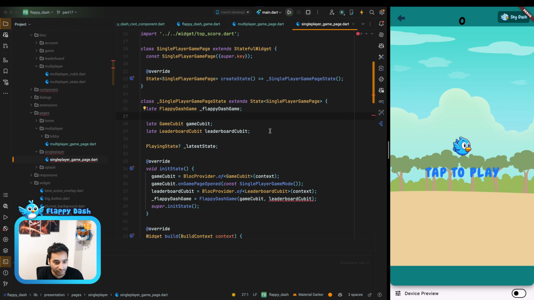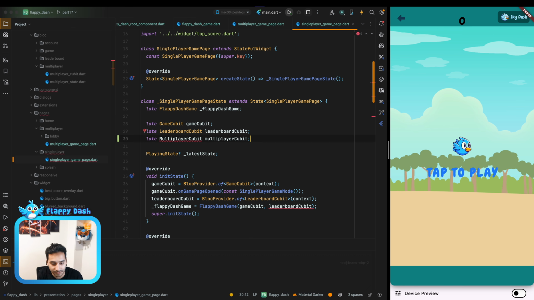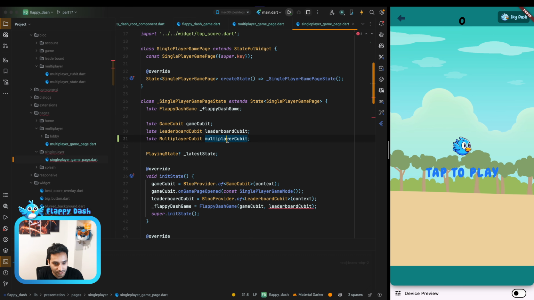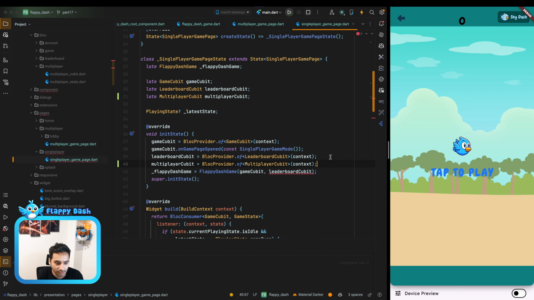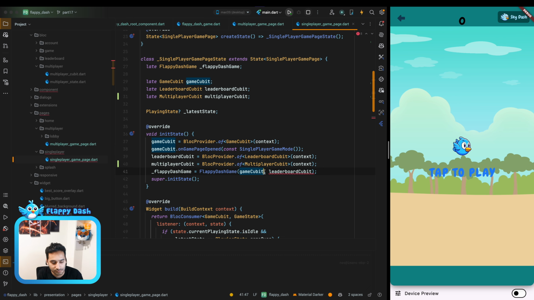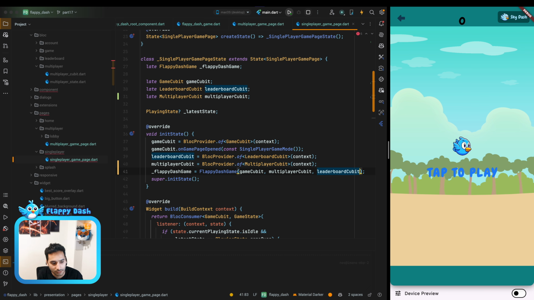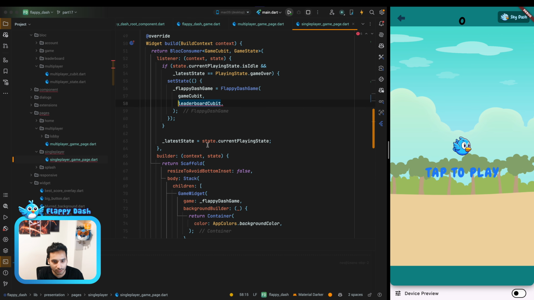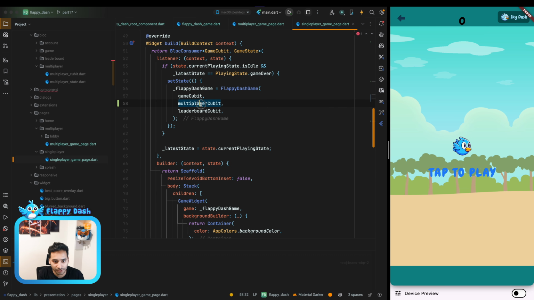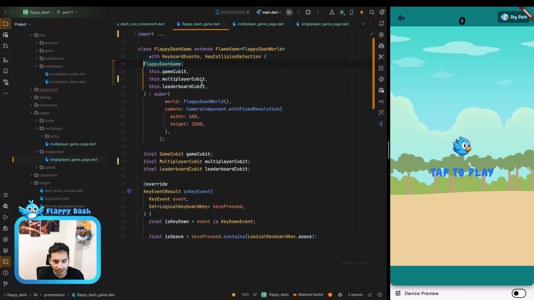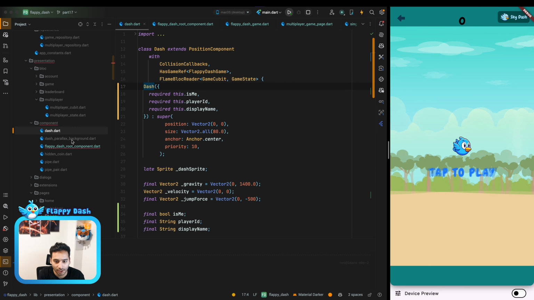I know we are not using it in the single player, but we just need to provide it. So it's gonna be like this. And also here. So now we just provided the multiplayer cubit to the Flappy Dash game that we have.